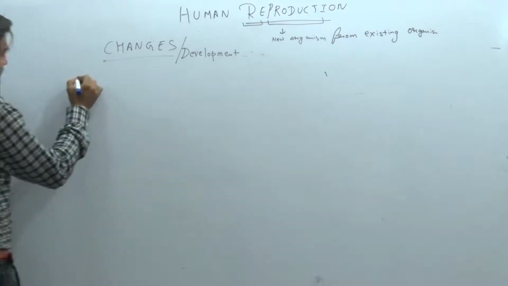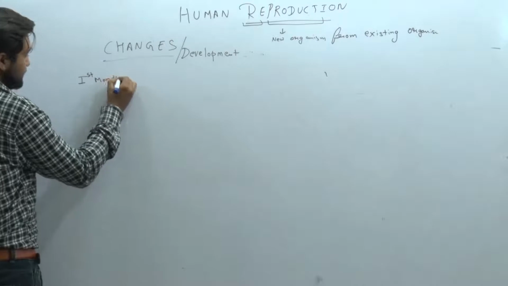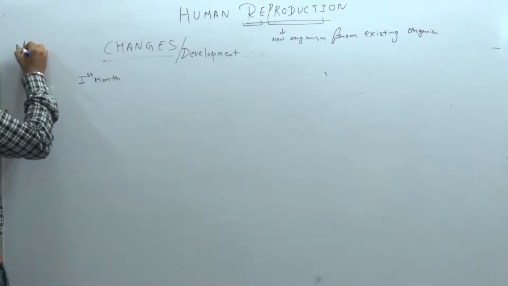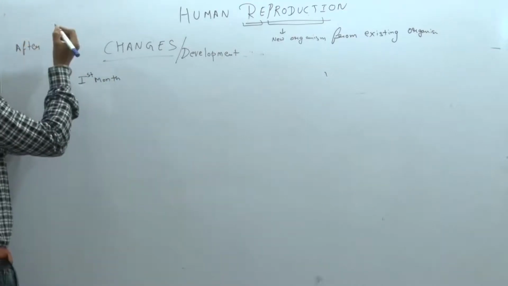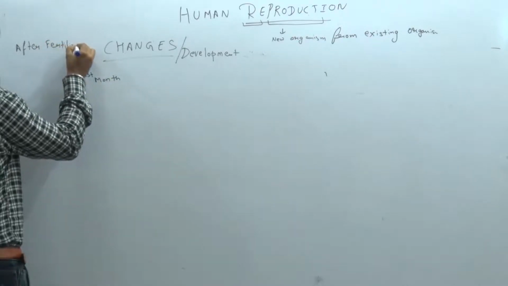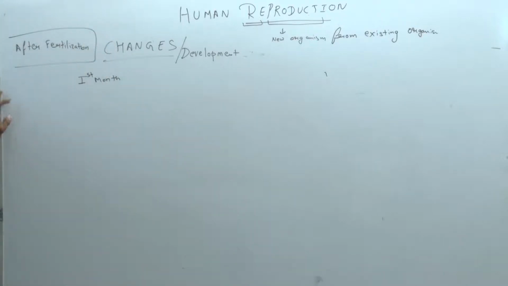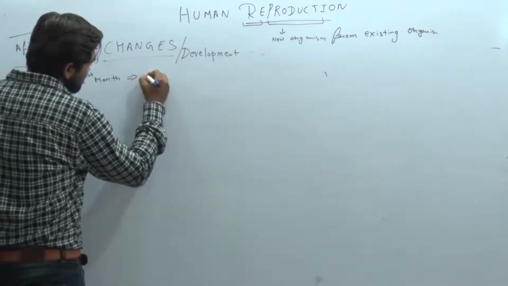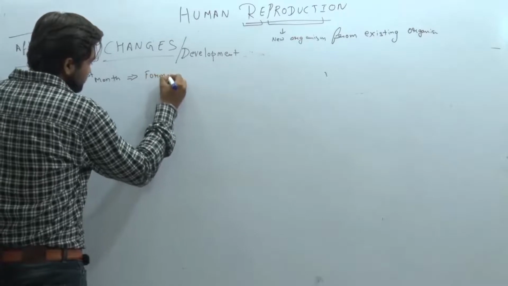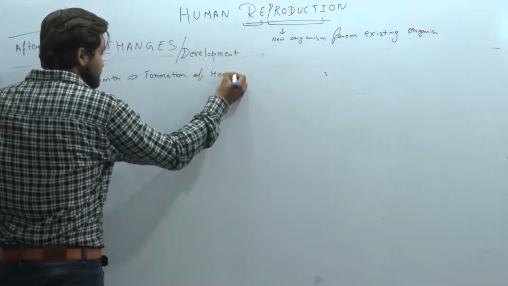The heart. After fertilization, when we are talking about the changes in the embryo, in the first month there is a formation of heart. Formation of heart occurs in the first month.